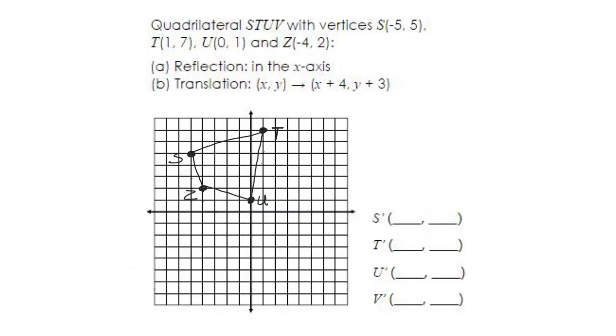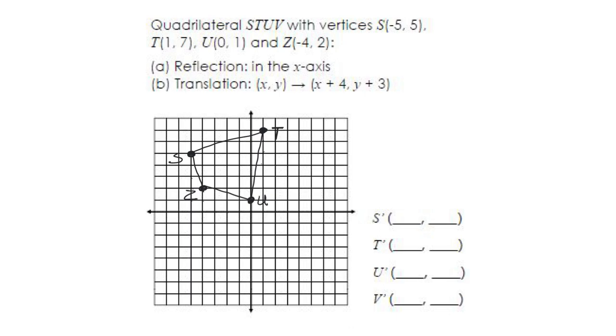Okay, let's look at this one. This one is applying two different transformations to a shape. So the quadrilateral STUV with vertices here at -5, 5, 1, 7, 0, 1, and -4, 2. So I already plotted that out for you. First, we're going to reflect over the x-axis, and then we're going to translate x and y. We're going to add 4 to the x value and add 3 to the y value.